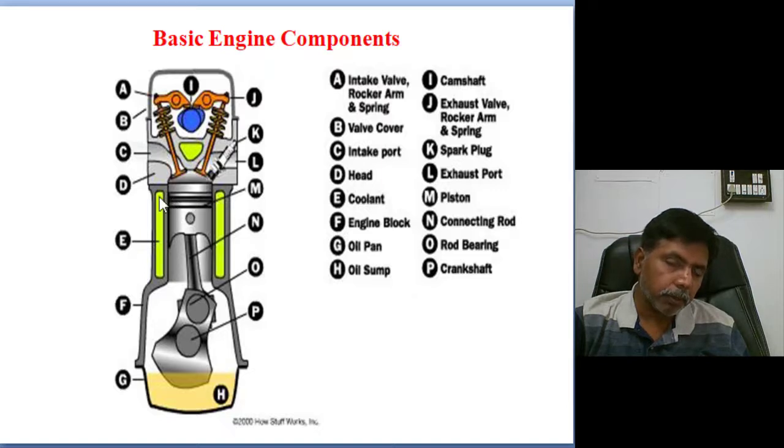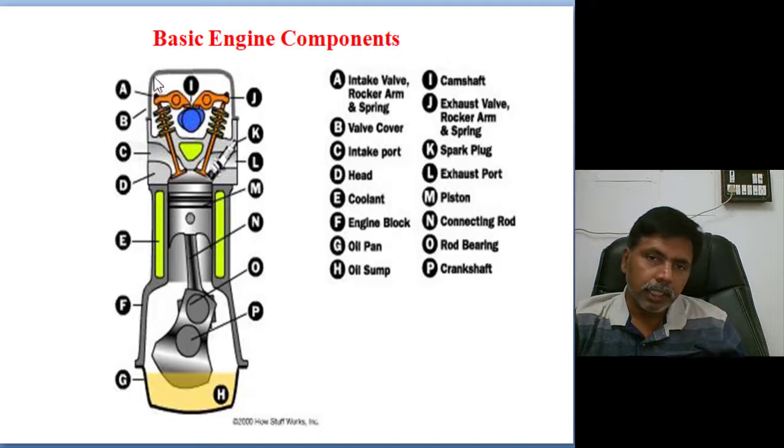The purpose of the compression ring is that it does not allow the combusted gas to leak through these rings. If it is allowed to leak, the piston will not move from TDC to BDC. It will not produce any work, because the high pressure gas is already leaking to the crankcase, so there is no use.